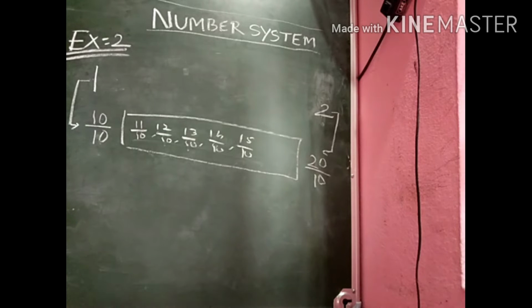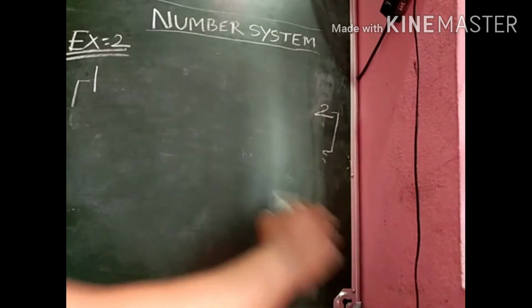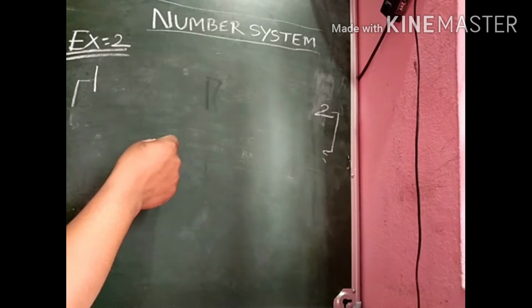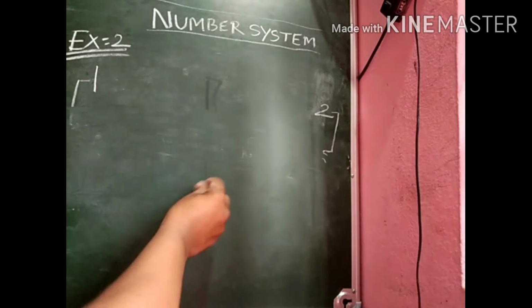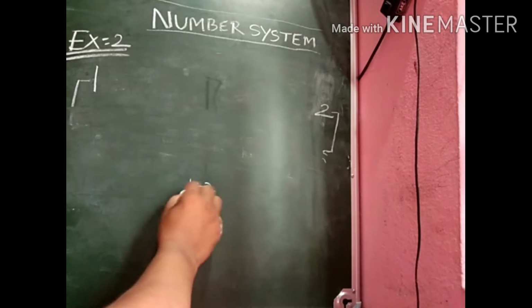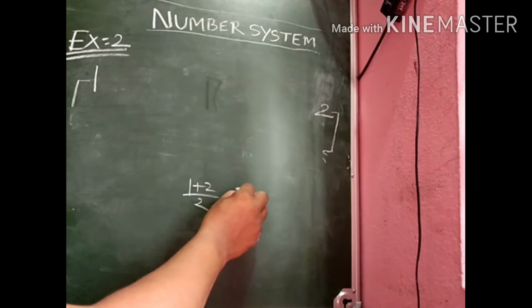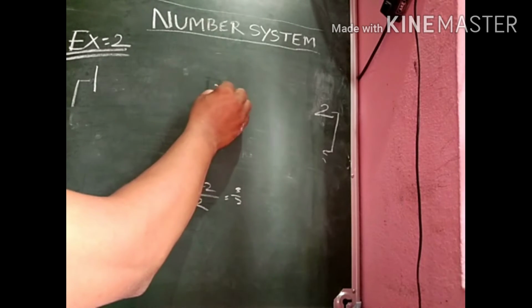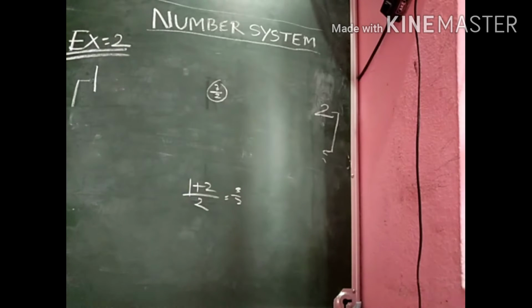This is one method. If we use the formula I have given earlier, then you can also find 5 rational numbers. I will show you how. The first number which lies exactly between 1 and 2 is (1 plus 2) by 2, that is 3 by 2. So 3 by 2 is a rational number between 1 and 2.